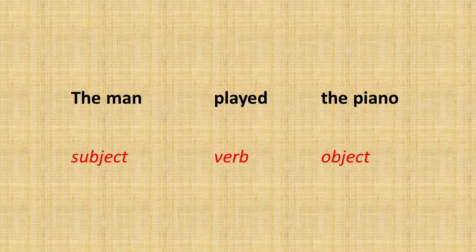Let's look at an example. The man played the piano. The man is the subject because he's the one doing the action. Played is the verb, that is the action that is taking place. And the piano is the object because that's having the action done to it. So this is a very simple sentence, just with 3 components.